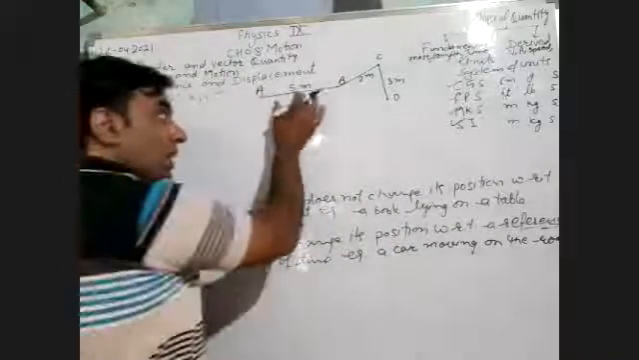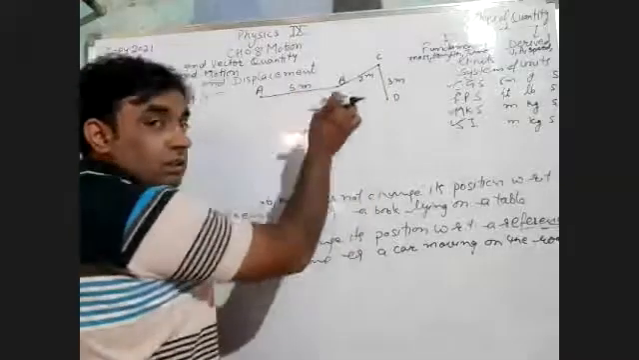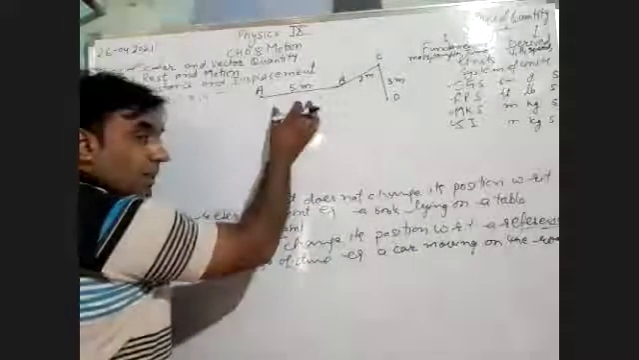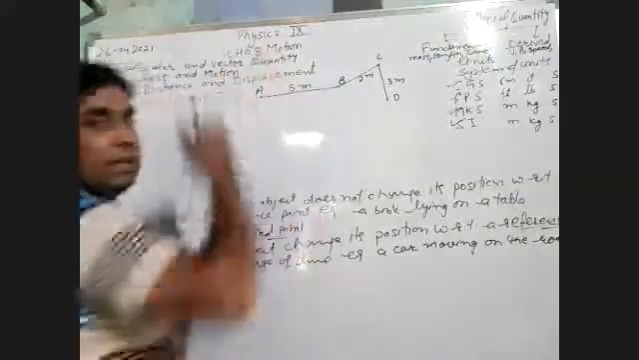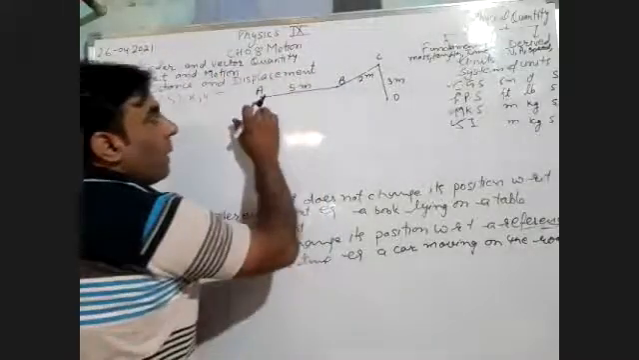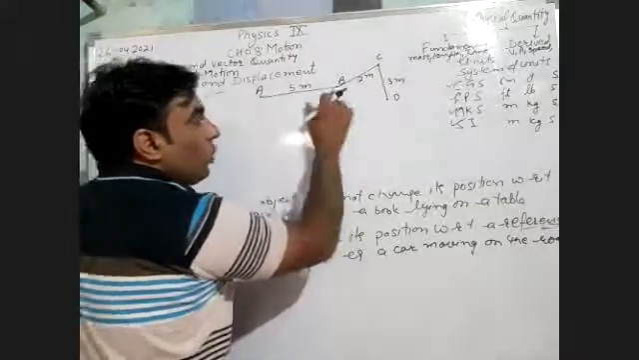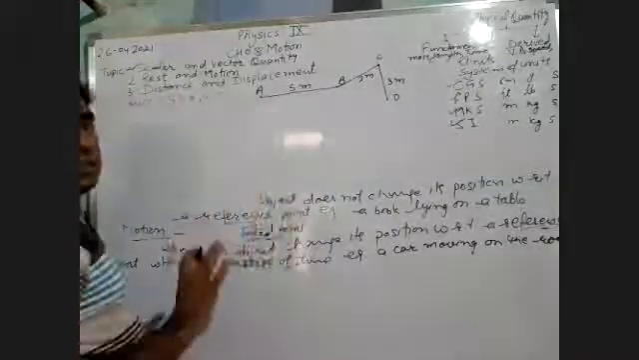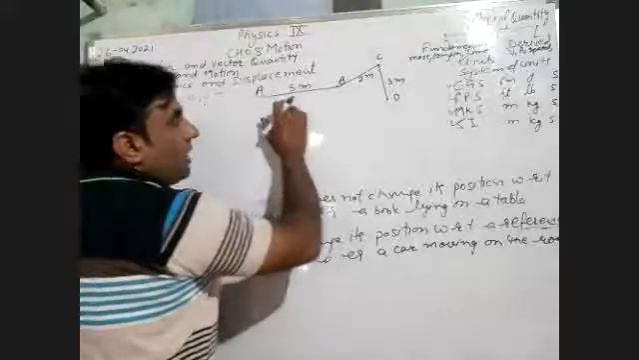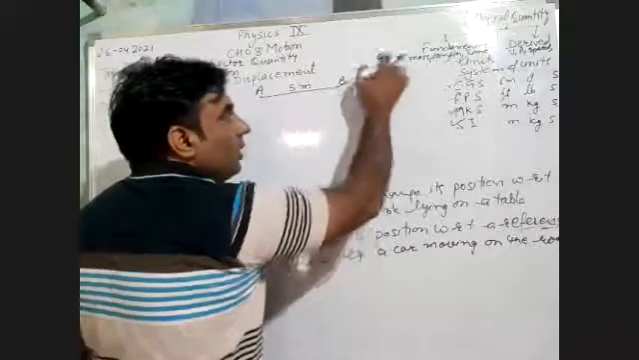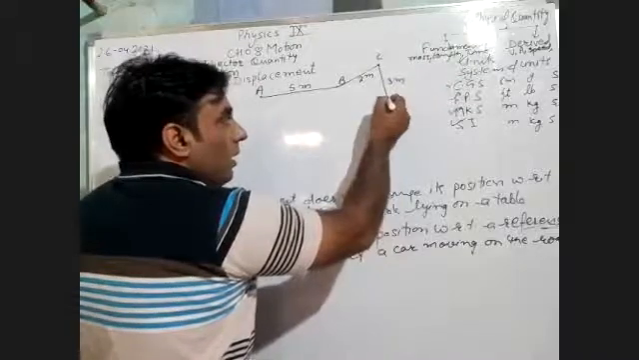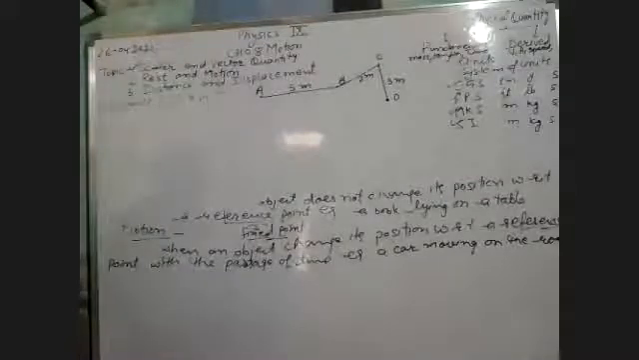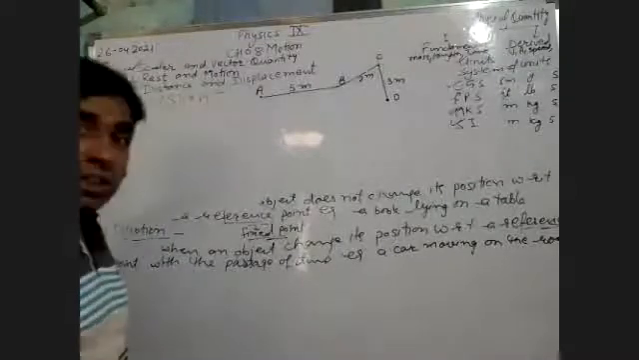We will just add these lengths. So what can we say about distance? Distance is nothing but the actual path length. What is the path? This object is going from A to B, then B to C, then C to D. This is the path followed by the object, and it will stay at point D. So the path followed is A to B, B to C, C to D.